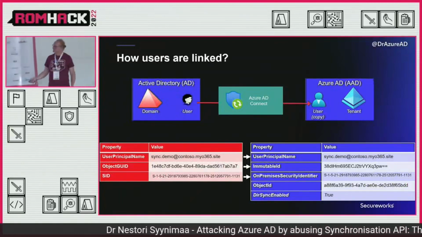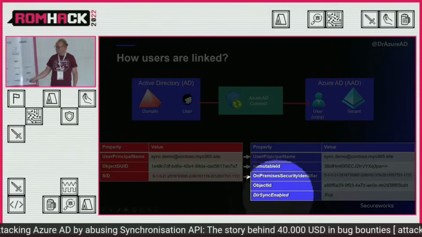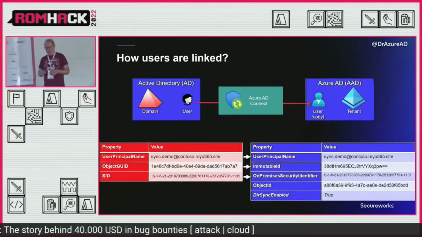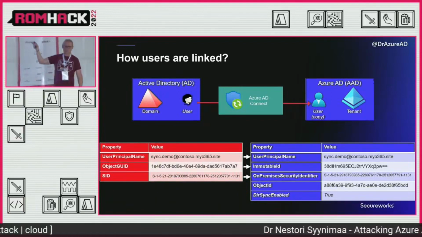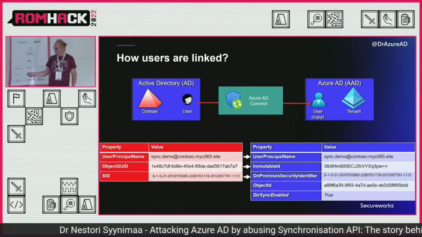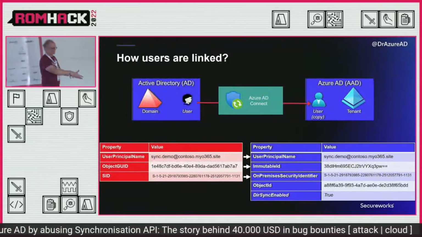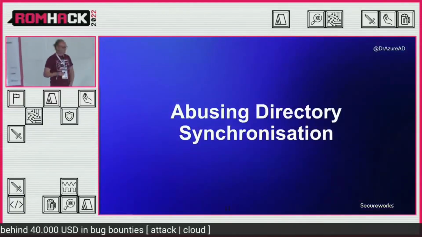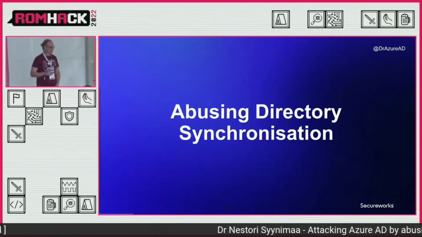But also, if the user is synchronized, there's an attribute called DirSync enabled true, which means that user in Azure AD is now synchronized, which means that its source of authority is on-prem, not cloud. There can also be users that are not synchronized, so there can be cloud-only users and then mixed, synchronized users. That's why this attribute is important, so the cloud knows what that Azure AD Connect account can do. Okay, so for abusing, that was a very quick crash course for Azure AD synchronization techniques.